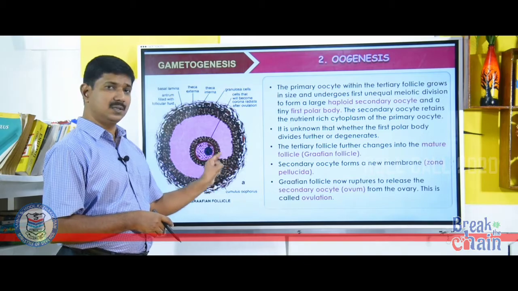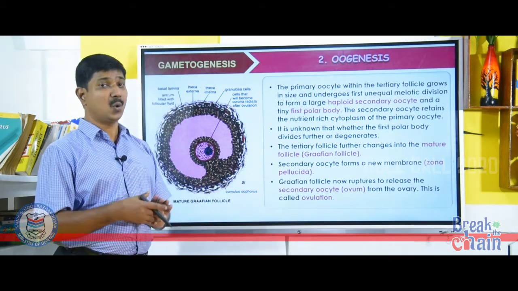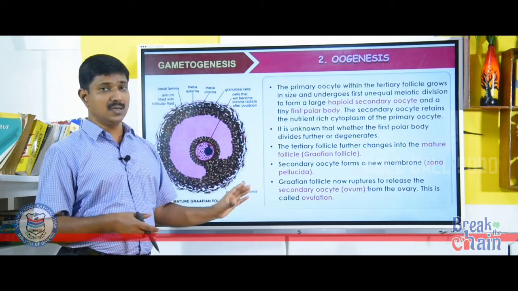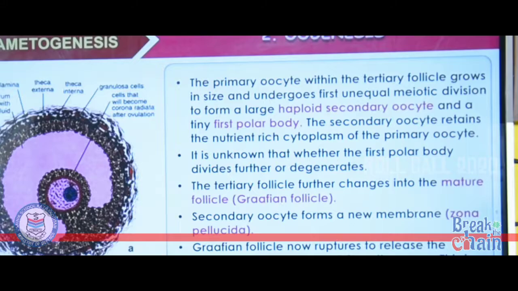The Graafian follicle now ruptures to release the secondary oocyte. It is also called ovum. The process of release of ovum from the Graafian follicle is called ovulation.